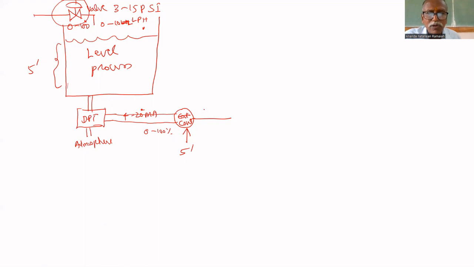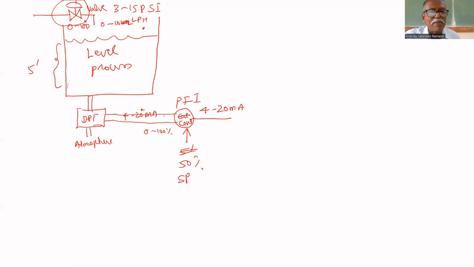The controller output also depends upon the error, 4 to 20 milliamps. The controller is a P plus I controller. How a P plus I controller works, we have already discussed. It works based on error. Here, instead of 5 feet, I am giving 50%. The set point is given as 50%. It means the total level is 0 to 10 feet, so 50% means 5 feet.